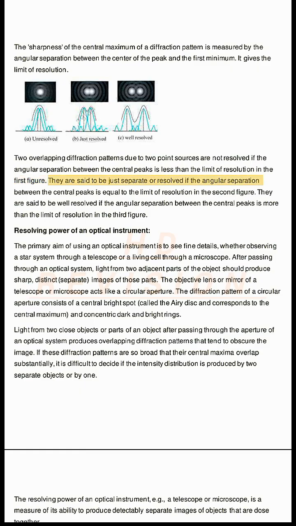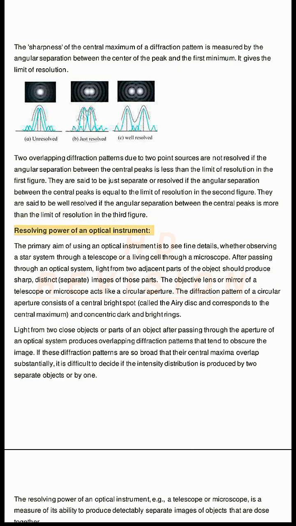They are said to be just resolved if the angular separation between the central peaks is equal to the limit of resolution, in the second figure. They are said to be well resolved if the angular separation between the central peaks is more than the limit of resolution, in the third figure.